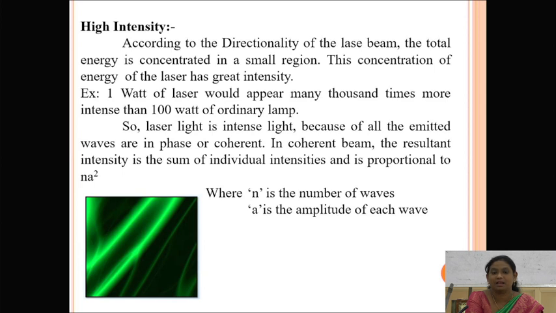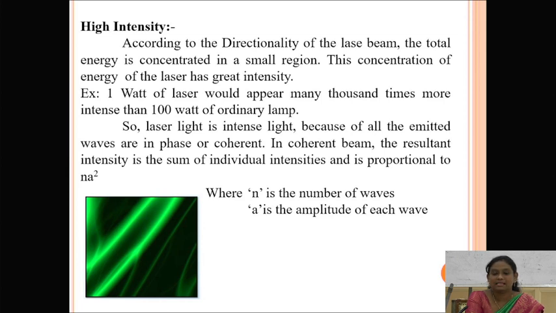So we can say the laser has high intensity, because all the emitted waves are in phase, or coherent sources. For these coherent light beams, the total resultant intensity is taken in terms of N squared A squared.